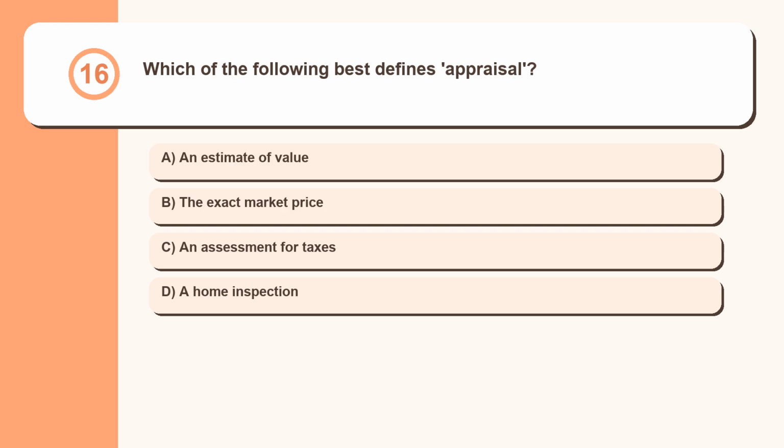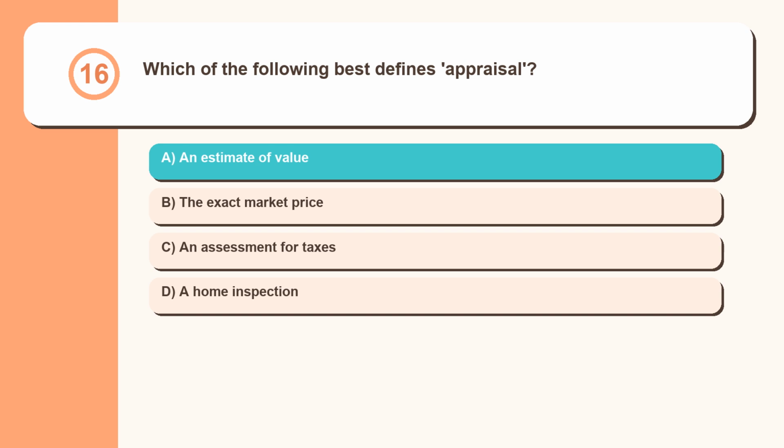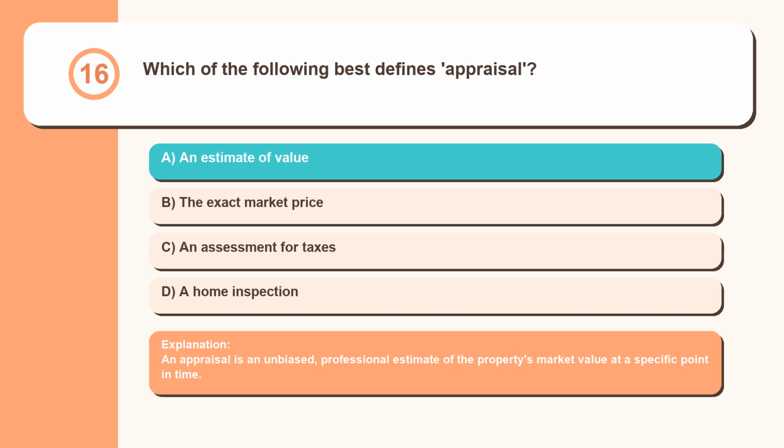Question 16. Which of the following best defines appraisal? An estimate of value, the exact market price, an assessment for taxes, a home inspection. An appraisal is an unbiased, professional estimate of the property's market value at a specific point in time.